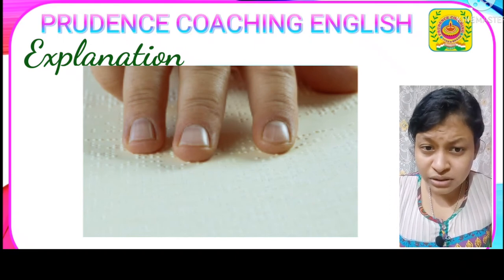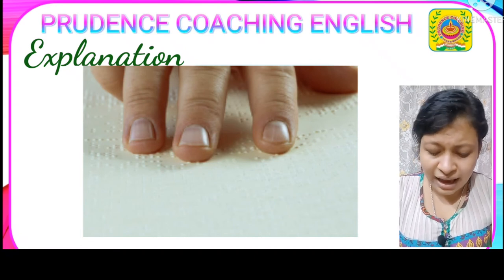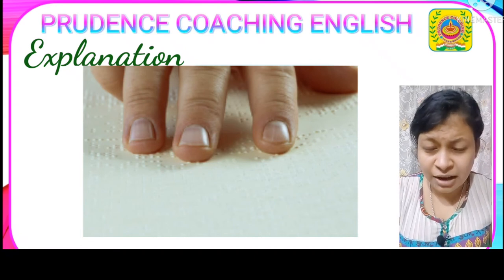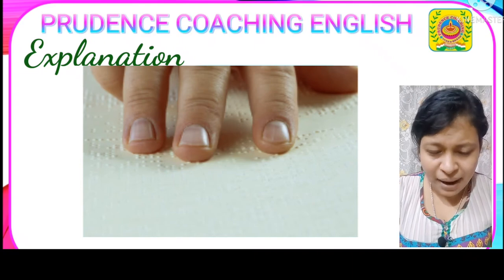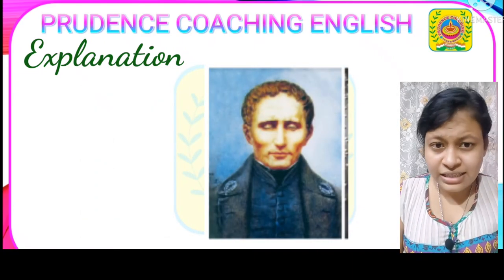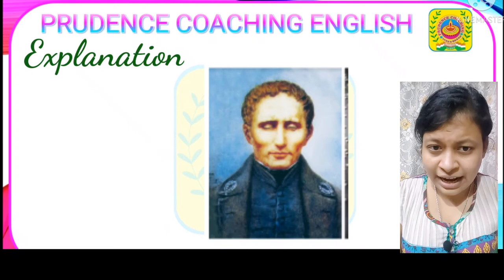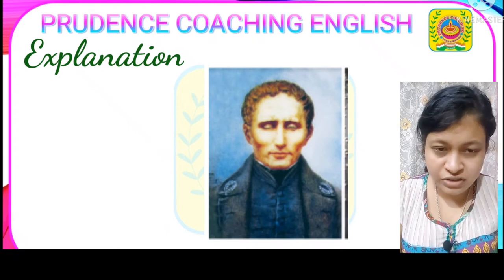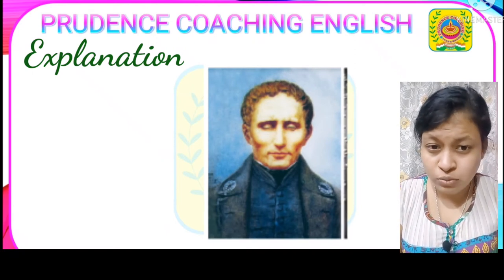And Louis Braille was himself a blind person who used to work in a blind school in Paris. So this particular style of writing, that is Braille, was not in use so much until Louis Braille died in 1852. After that it came into use.